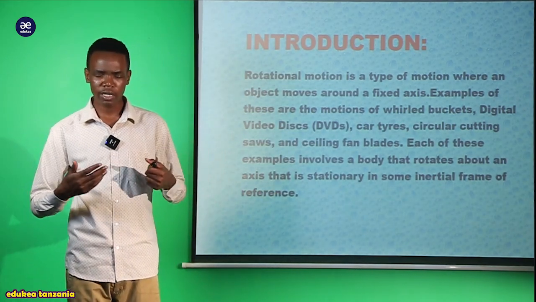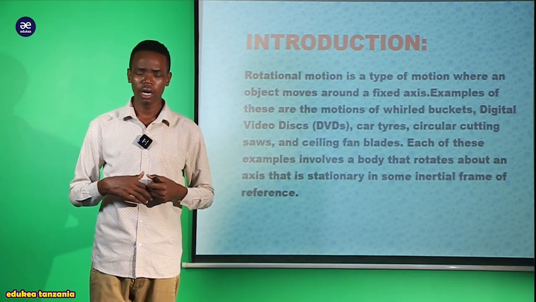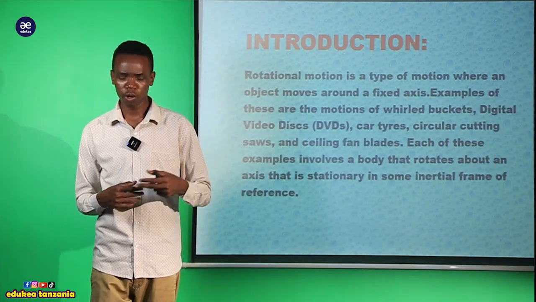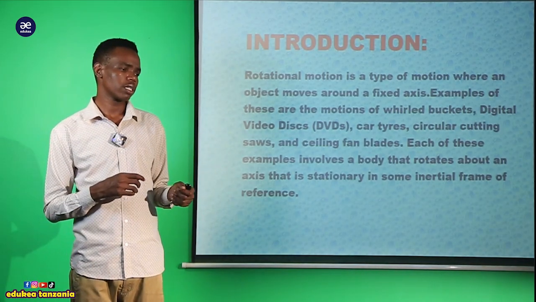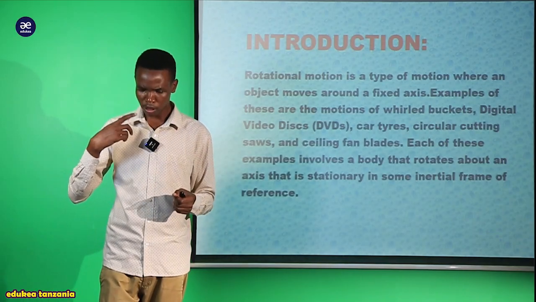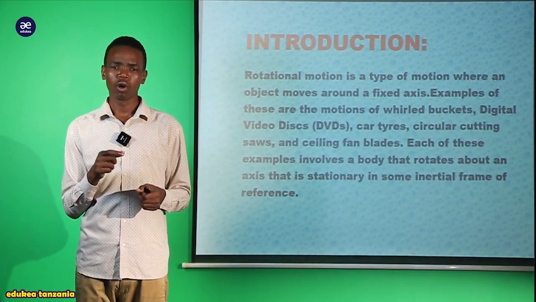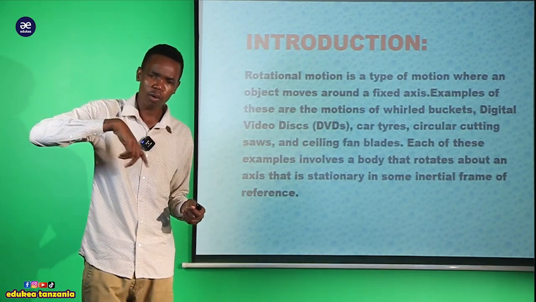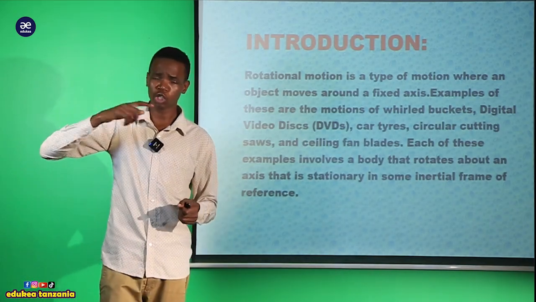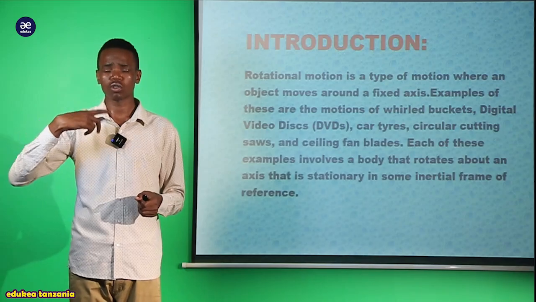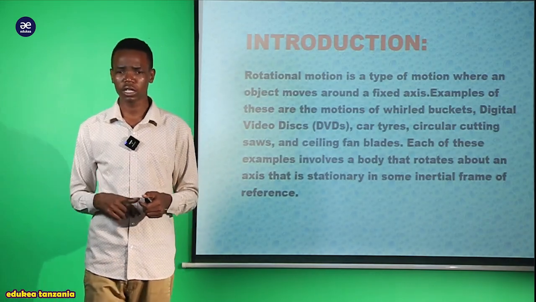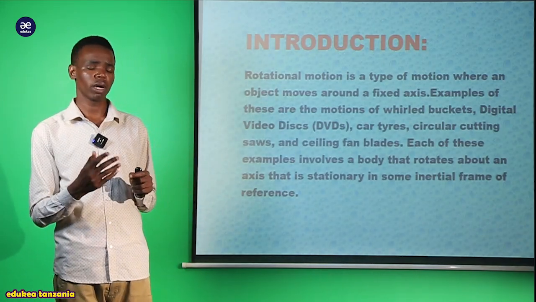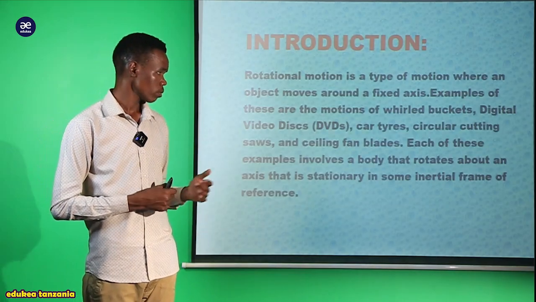So this gives us the concept of rotation motion, because those discs rotate without changing their shape. The shape stays the same, but the disc spins and is in motion. They rotate on a fixed position.